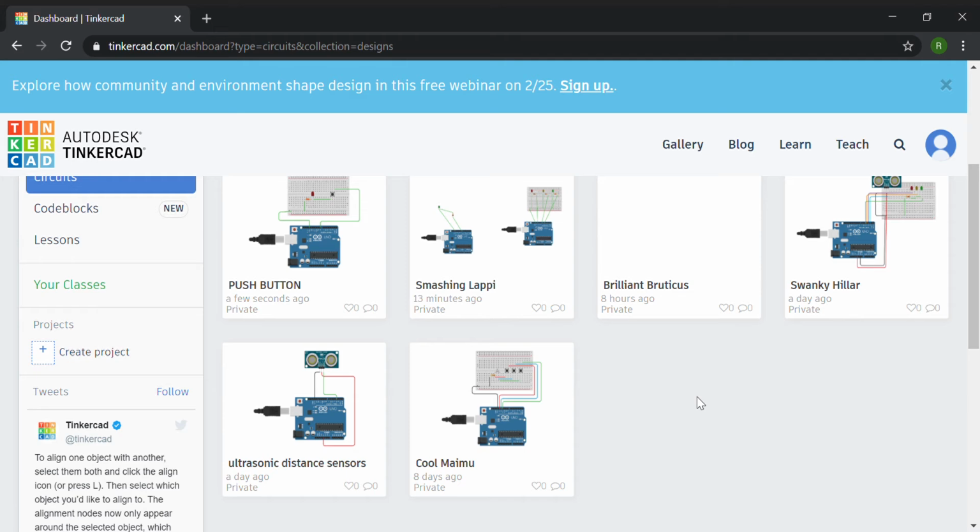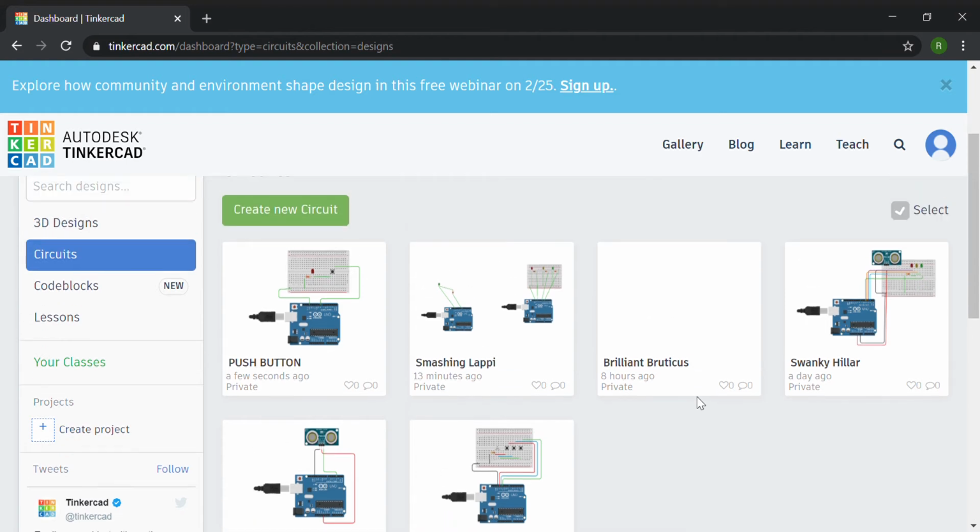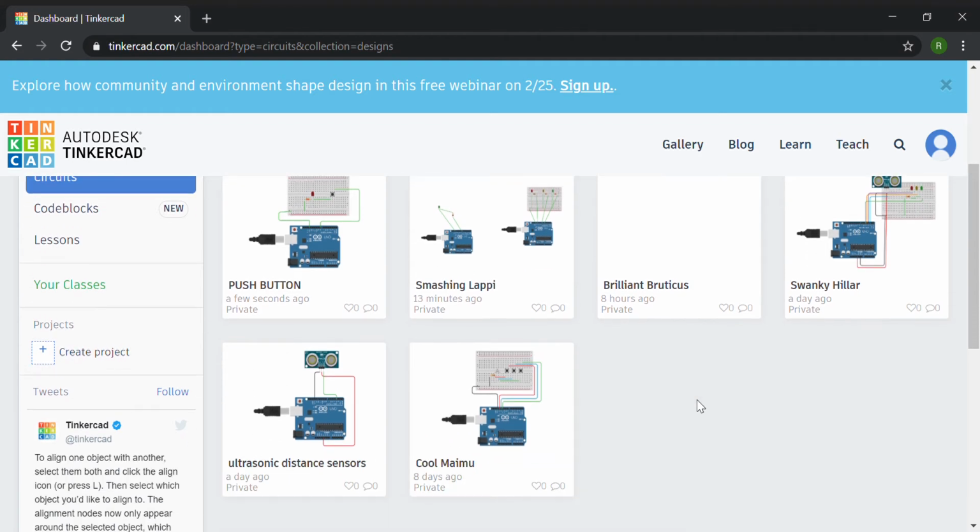In this video, we're once again going to see how to make an LED glow with an Arduino UNO device simulation. Mainly, we're going to see how to make an LED glow with the use of a push button, that is, to interface a push button with Arduino. Here we're going to see two connections: a simple push button with an LED, and RGB light blinking using a push button.